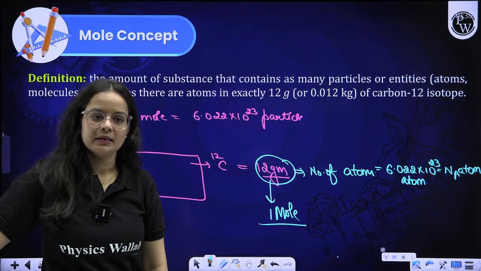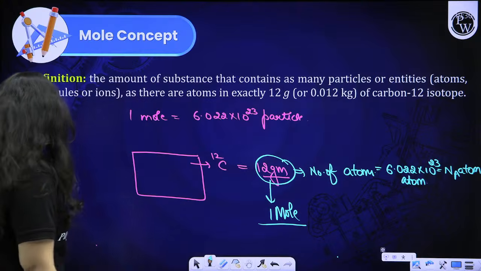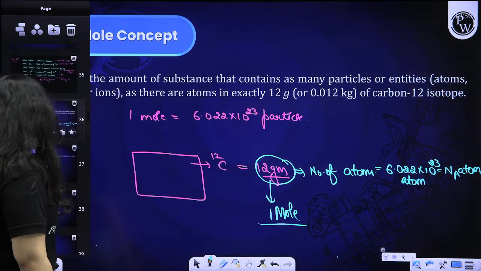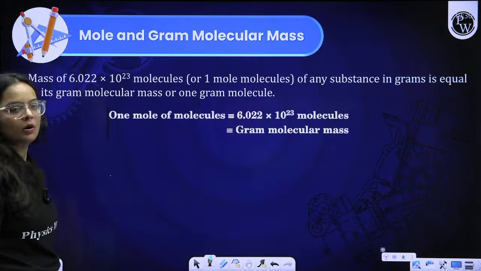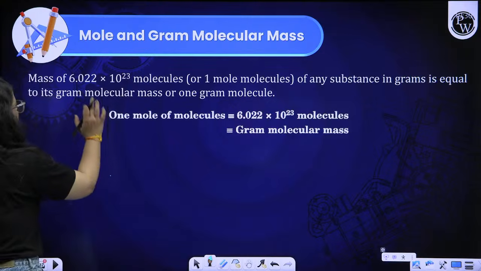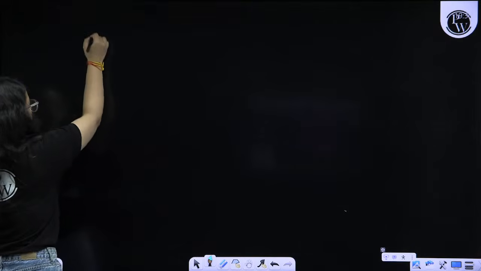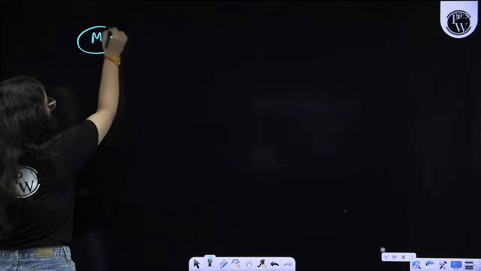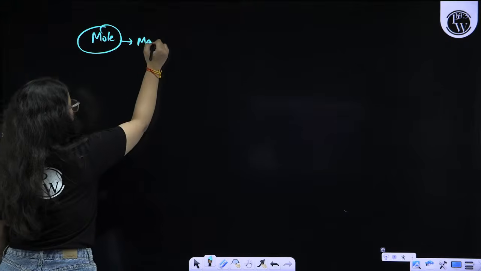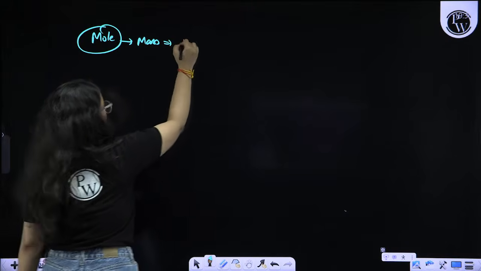Is this clear? Okay, beta. So this is about mole. Then we will discuss certain terms that we use for mole only. Mole and gram molar mass. Beta, see, this thing is very important for all of you. Mole, as I told you, the mass of a mole is named as molar mass.